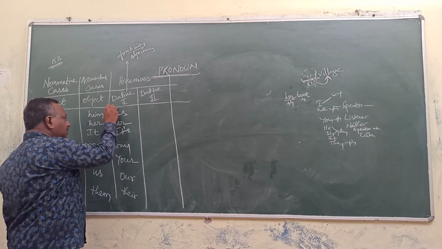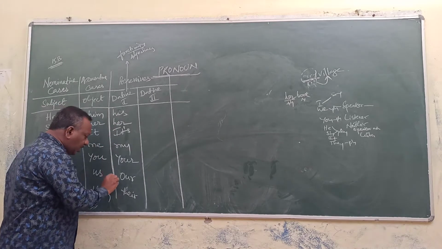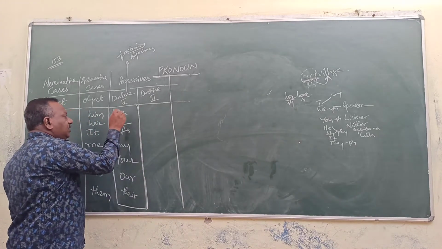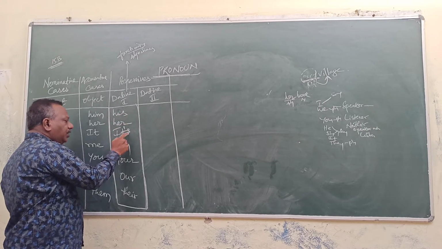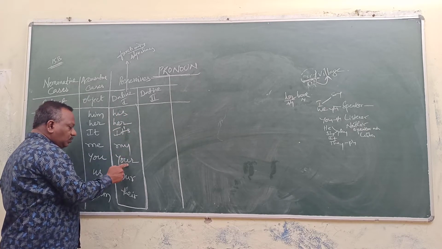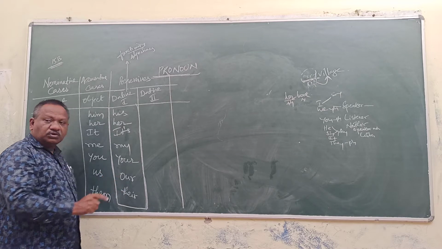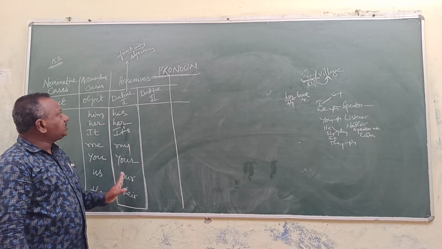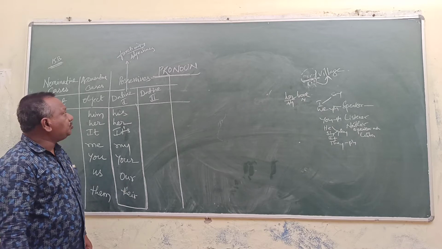These are always used along with a noun. They are, say, his book, her book, its book, my book, your book, our book, their books. They are always used along with a noun, hence they are adjectives.